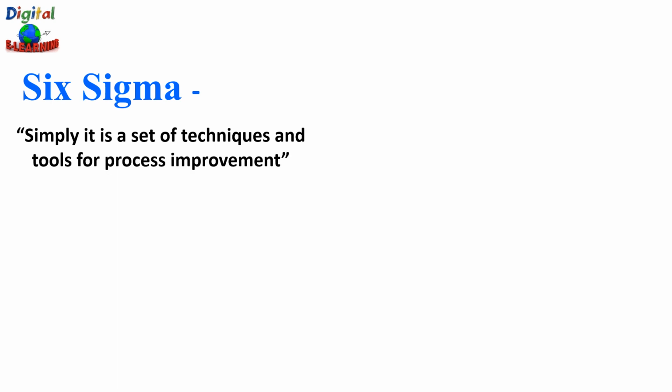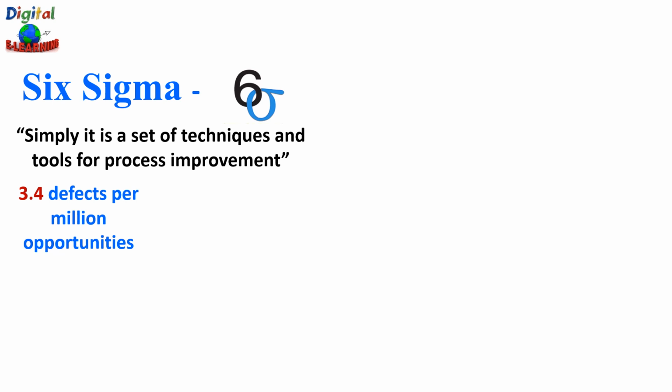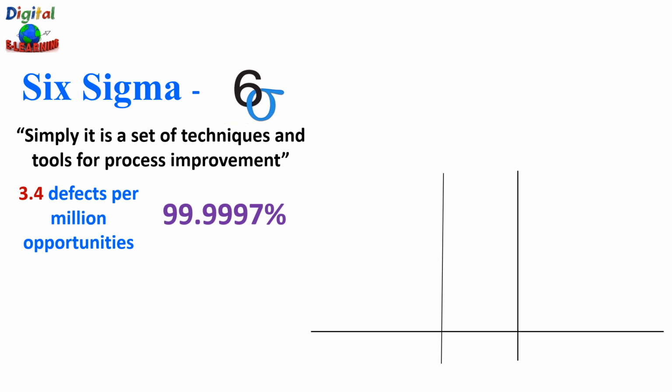Six Sigma is a set of techniques and tools that we use for process improvement. It is named after a statistical term Six Sigma, which measures how far a process is from perfection. It uses data to solve problems, eliminate defects, and reduce the amount of variation in the process. The targeted amount of variation is 3.4 defects per million opportunities, and this is equivalent to the product and service that are free from defect 99.9997% of the times, and its values lie between plus minus 3 sigma.